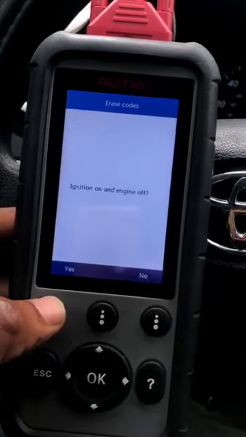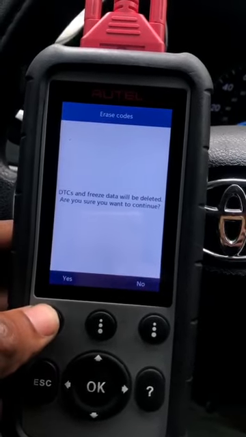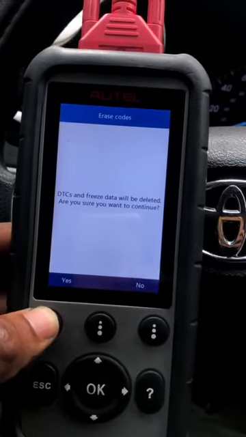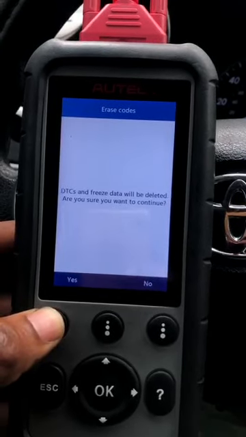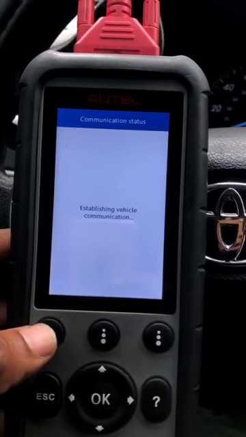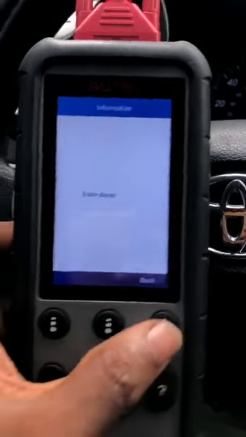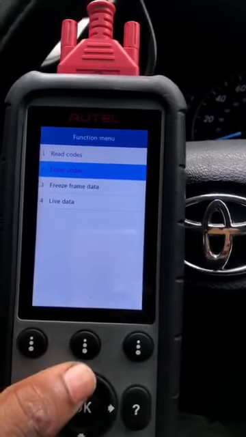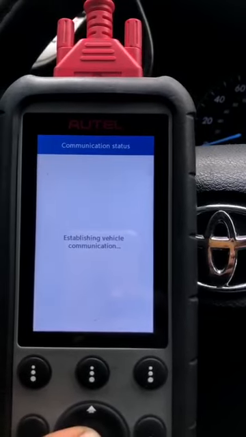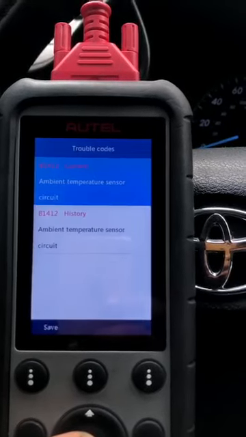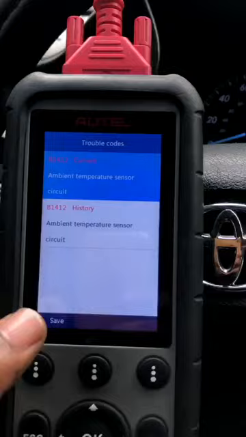So say yes. DTCs and freeze frame data will be deleted. Are you sure you want to continue? Yes. So erase done. Now let's check and see if the code is still there, which I am sure it is because the sensor has not been installed. You can see the trouble code is still there.